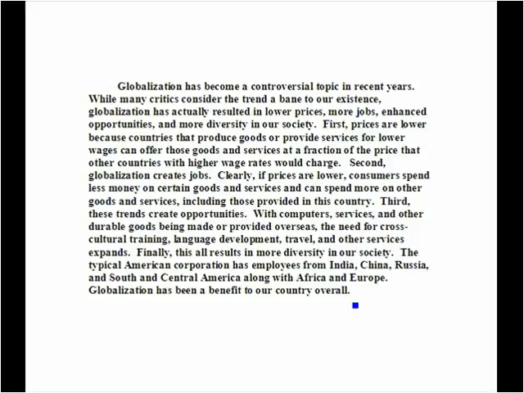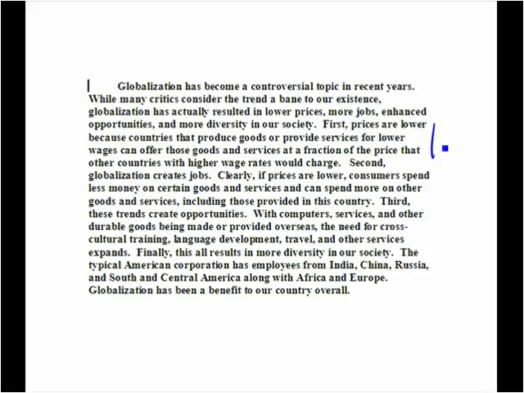Second, globalization creates jobs. Clearly, if prices are lower, consumers spend less money on certain goods and services and can spend more on other goods and services, including those provided in this country. Third, these trends create opportunities. With computers, services, and other durable goods being made or provided overseas, the need for cross-cultural training, language development, travel, and other services expands. Finally, this all results in more diversity in our society. The typical American corporation has employees from India, China, Russia, and South and Central America, along with Africa and Europe. Globalization has been a benefit to our country overall.